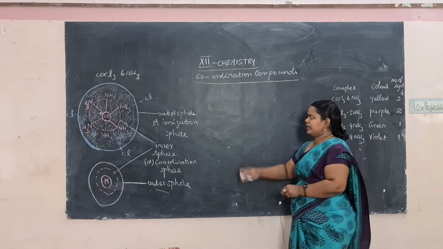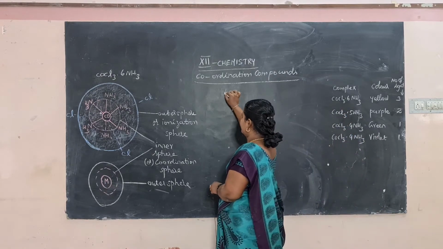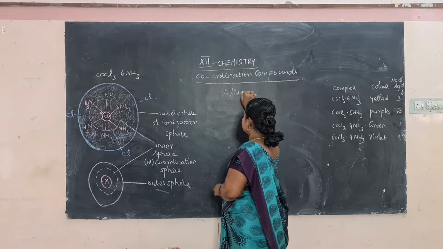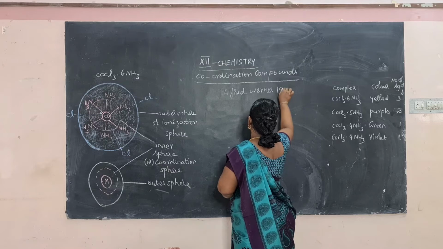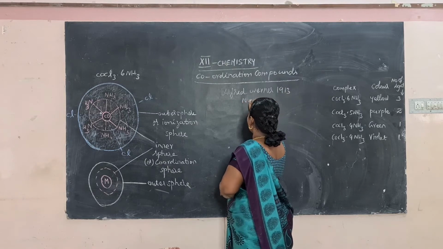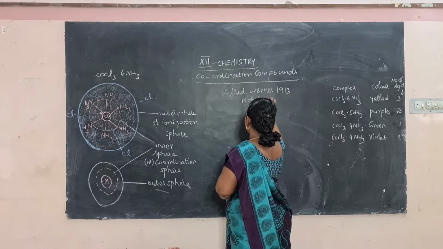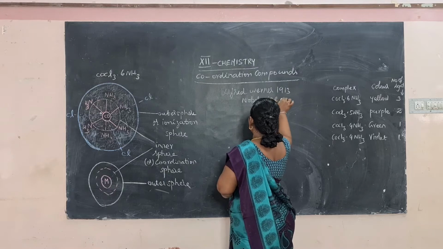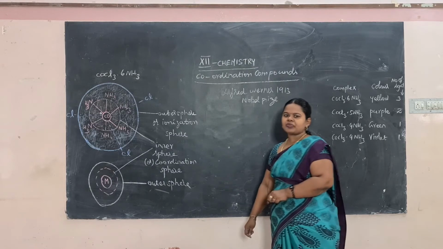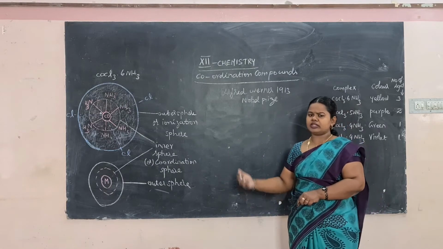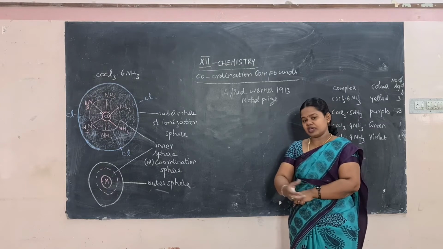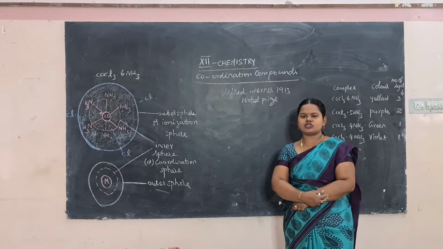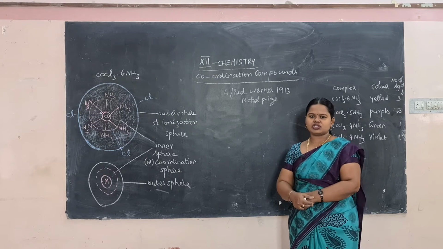Here the scientist of interest is Alfred Werner. In 1913 he got the Nobel Prize for chemistry for his work on coordination compounds, for giving explanation about the bonding and types of coordination compounds.